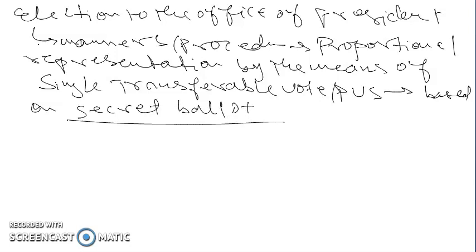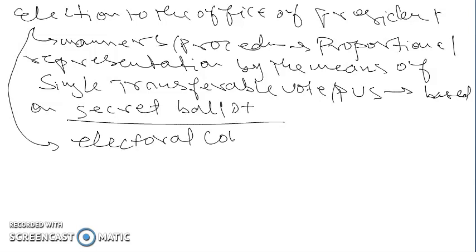But let's talk about who are the members that elect the president. The president is elected by an electoral college. So who are the members that form the electoral college of the office of president of India?